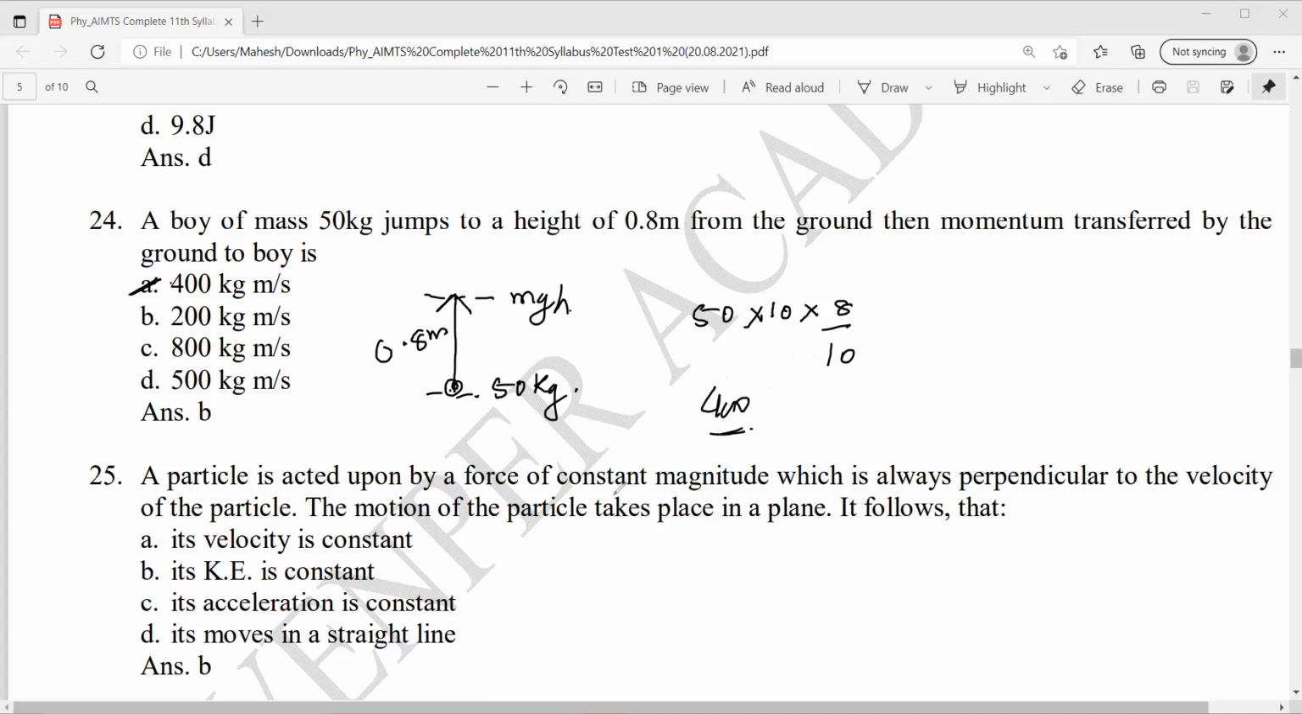Coming to the next question, question number 25. A particle is acted upon by a force of constant magnitude which is always perpendicular to the velocity of the particle. The motion of the particle takes place in a plane, it follows that. Okay, force is perpendicular to velocity, no? So velocity won't be constant because direction is changing, but kinetic energy will be constant. It's a scalar quantity. Okay. Next.